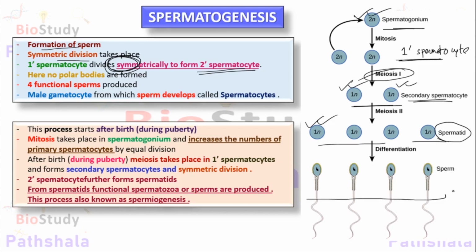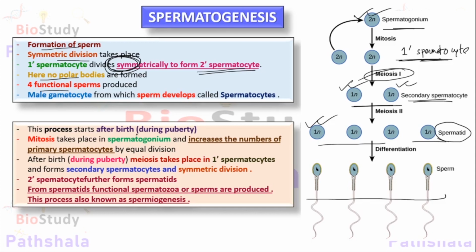But in case of oogenesis, one oogonium gives rise to one functional ovum and 3 polar bodies, and those polar bodies are not functional in fertilization. So in spermatogenesis, no polar bodies are formed and all 4 sperms are functional, and the spermatocyte is the male gametocyte from which the sperms can develop.